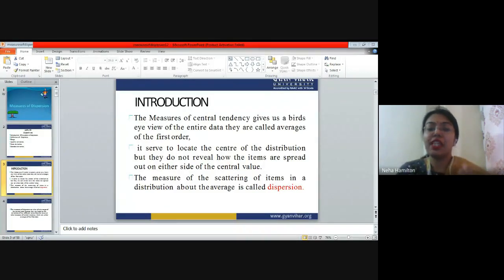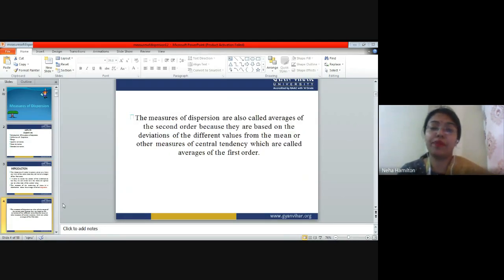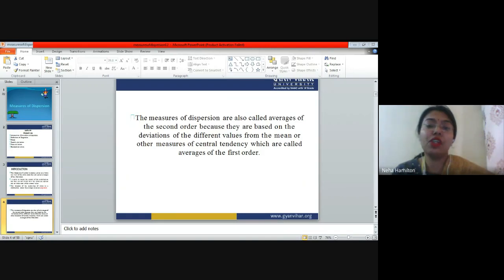The measure of scattering of the items in the distribution about the average is called dispersion. So how much the data is scattered around the middle point, right? That gives you an idea of what dispersion is all about. The measure of dispersion is also called average of second order, right?